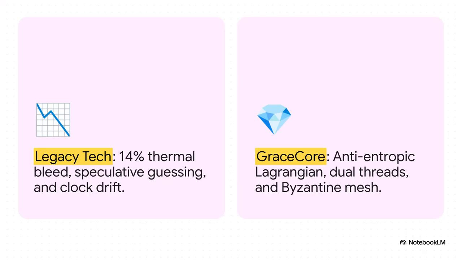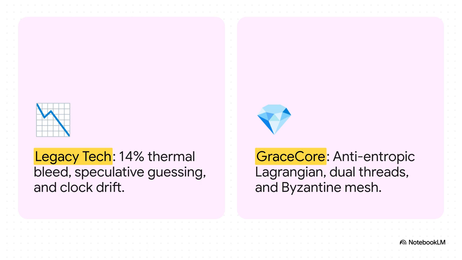To truly wrap our heads around Gracecore, we really have to recognize that it was built from first principles specifically to reject the messy, chaotic approximations of legacy tech. Standard systems, they're constantly trading precision for speed. They suffer from this notorious 14% annual thermal bleed. They rely heavily on speculative token chasing, and they're just plagued by continuous clock drift.